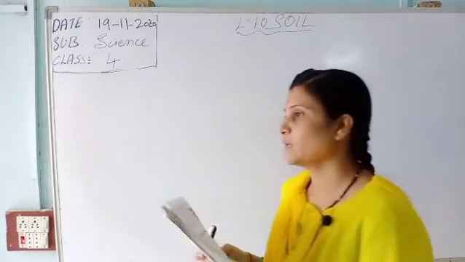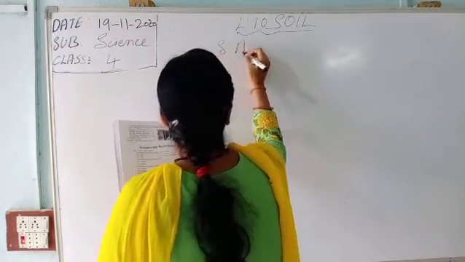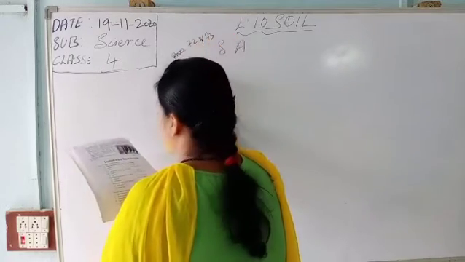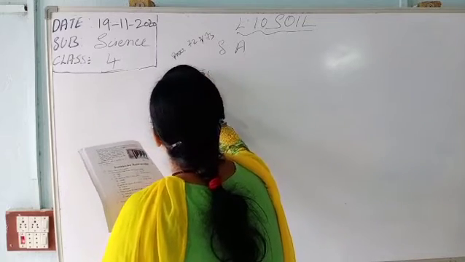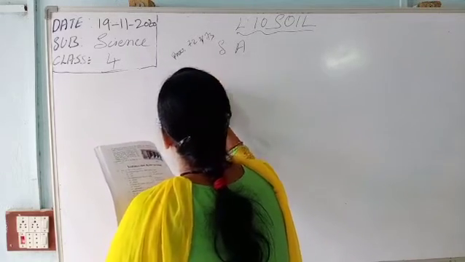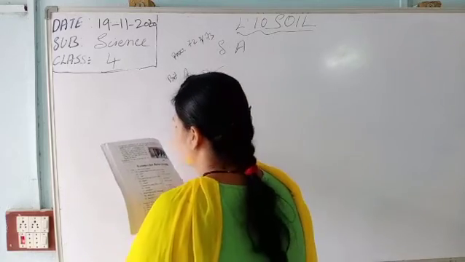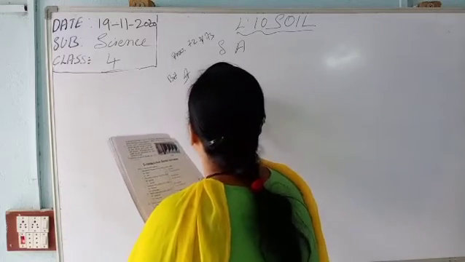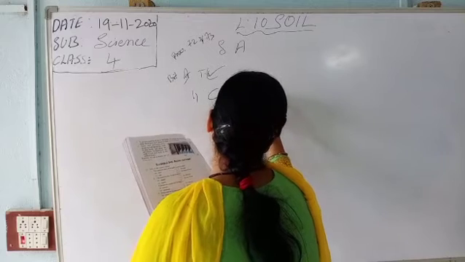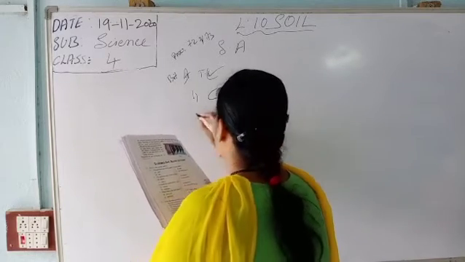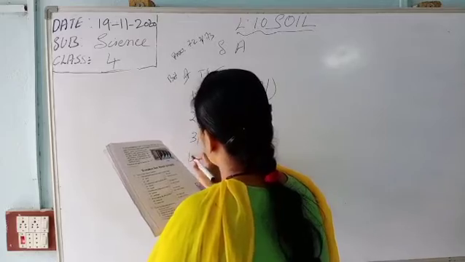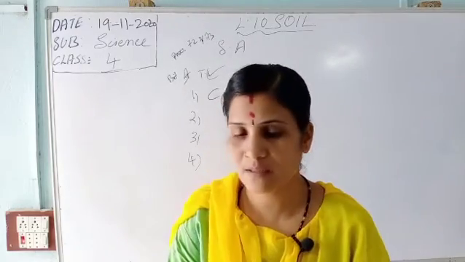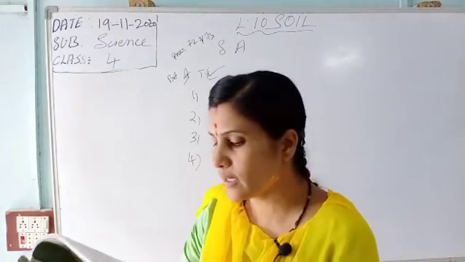And one more thing, we are starting the summative assessment, page number 72 and 73. First one is tick the correct option, bit number A. The first one: the outermost layer of the earth's crust is called soil, S-O-I-L, soil.